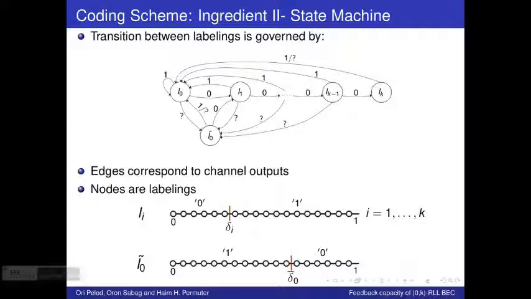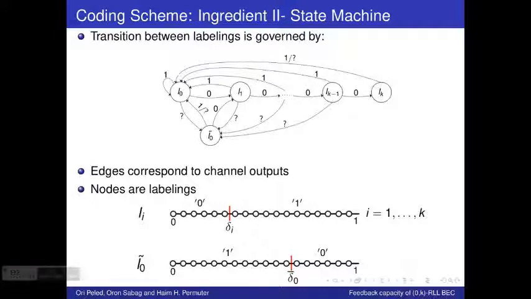We arrived at this particular state machine for our coding scheme first by running a few numerical dynamic programming simulations for a few small k's, and then from those simulations we were able to deduce the general principle that the coding scheme follows and generalize it to the coding scheme you see before you for any natural k.